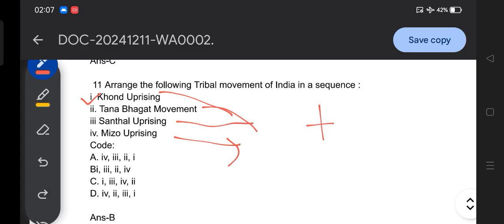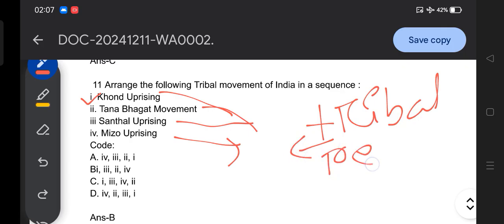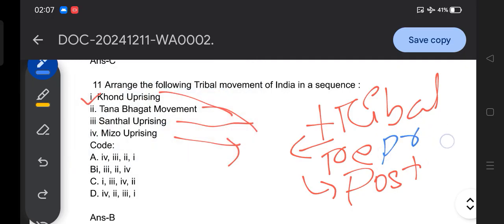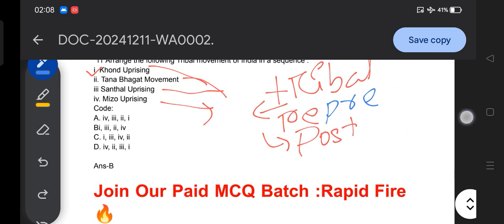Okay, so to remember the different tribal movements in India, there are two steps. First, what are the tribal movements that took place during pre-independence, and there is another type of tribal movement that took place after independence, that means post-independence. So one is the pre, another one is the post, right? So nice. Then moving to another question.